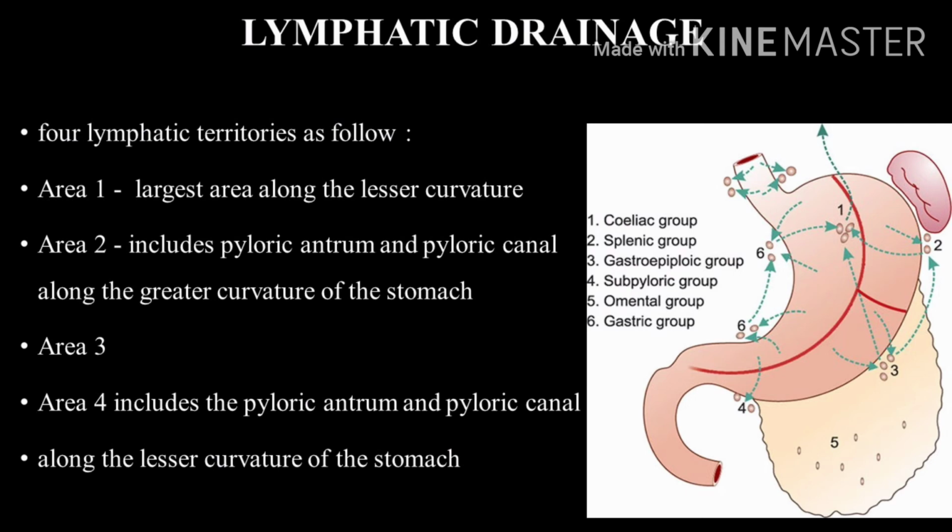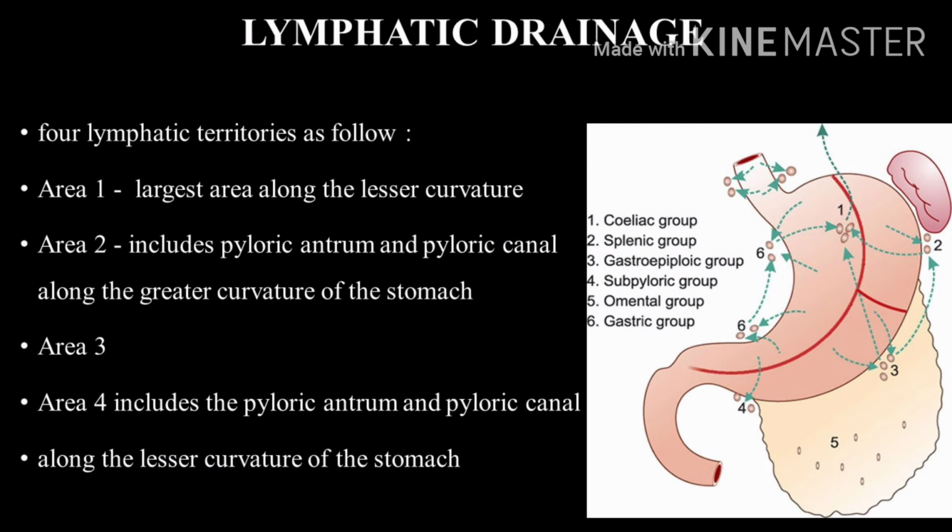Area 3 is also called the pancreatico-splenic area. Here the lymph drains into pancreatico-splenic nodes along the splenic artery. Area 4 includes the pyloric antrum and pyloric canal along the lesser curvature of the stomach. The lymph from this area is drained into right gastric nodes and hepatic nodes along the hepatic artery.